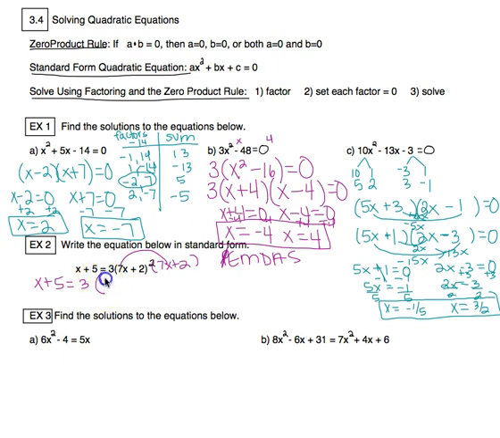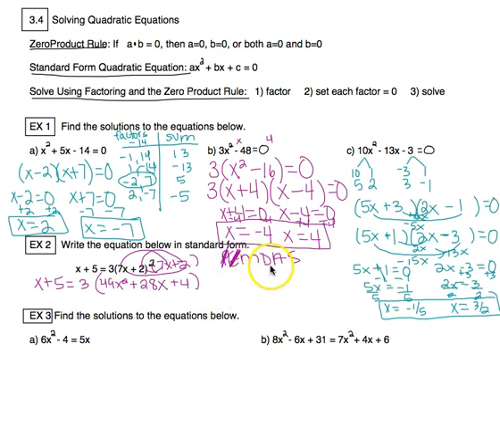firsts would give me 49x squared. Outsides and insides are both going to give me 14x because 7x times 2 is 14x, and I have that twice. So 14x plus 14x is 28x. Then my lasts, 2 times 2, which is 4. So now I've done the exponent.